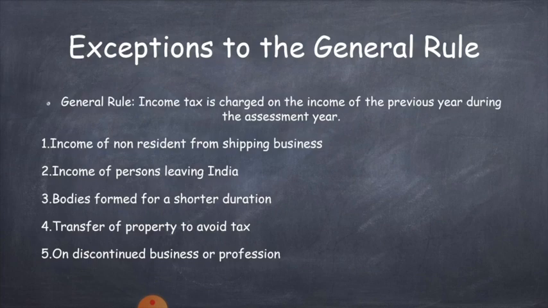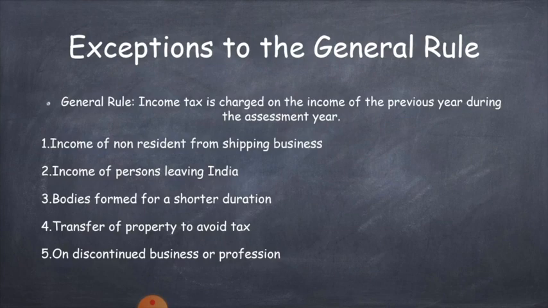Next concept is transfer of property to avoid tax. Sometimes an assessee may transfer his property to someone else to avoid payment of tax. Okay, if in the opinion of the assessing officer, an assessee is likely to transfer his property to avoid tax, his income must be taxed in the same year of transfer.